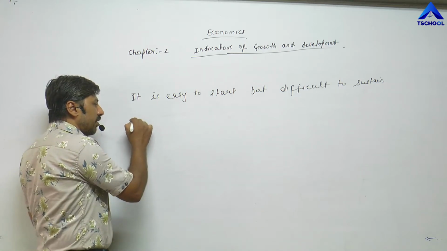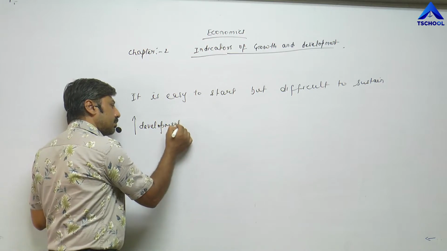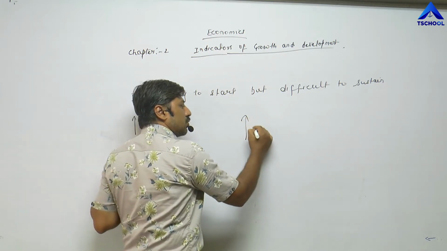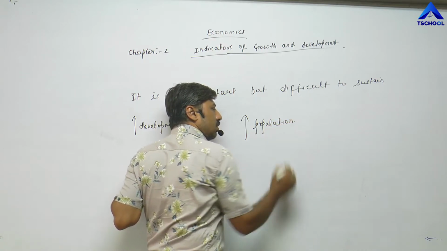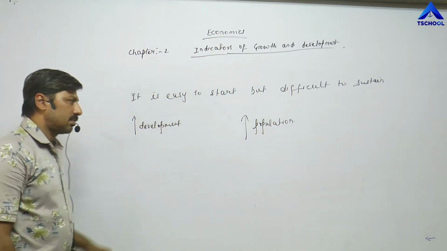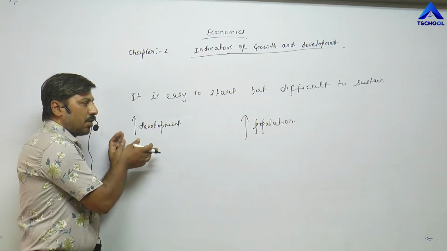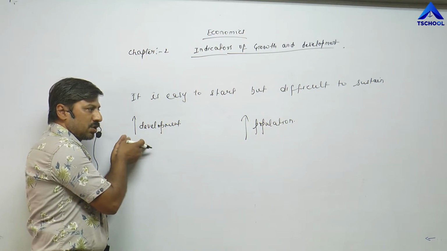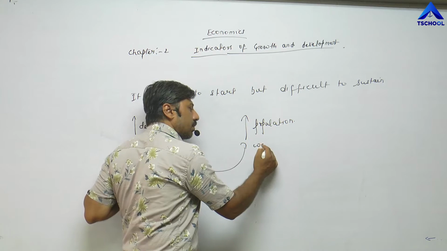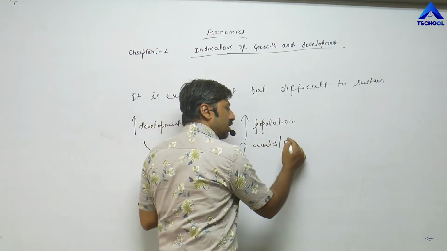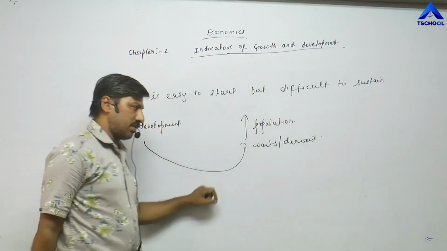The reason is that along with development, population also increases. The government or economy has to utilize the available funds and resources in order to meet the wants or demands of this increased population.